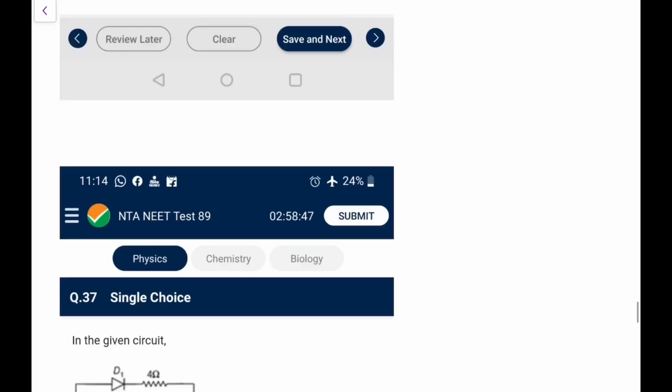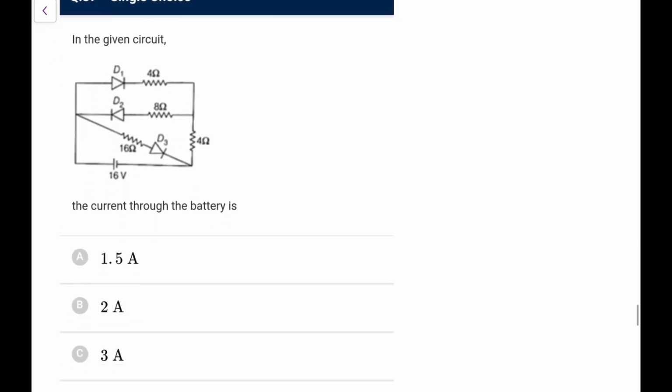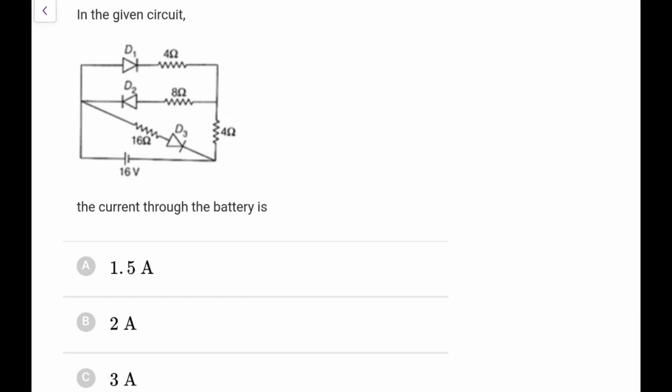Okay, next, in the given circuit, the current through the battery. Now look at the circuit. Look at the battery polarity. It is forward biased, so it will work like a wire. So this 8 ohm branch is not effective.